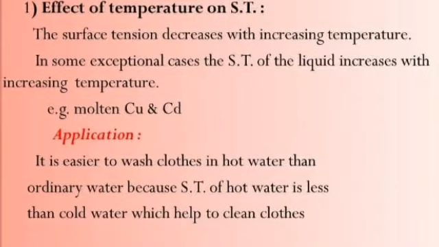When the temperature of the liquid increases, the distance between the liquid molecules increases. Due to the increase in distance, the cohesive force of attraction between the molecules decreases. With decrease in cohesive force, surface energy also decreases, hence the surface tension of the liquid also decreases. The temperature at which the surface tension of a liquid becomes zero is called the critical temperature of the liquid.